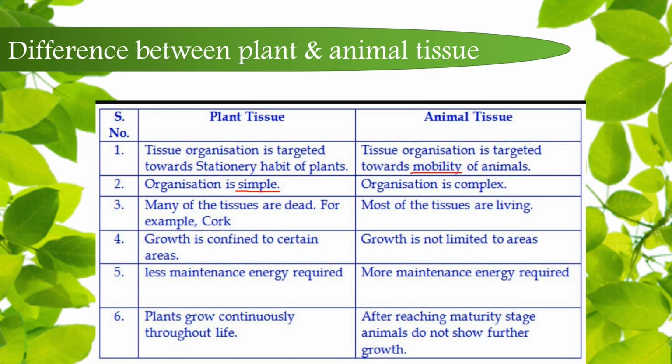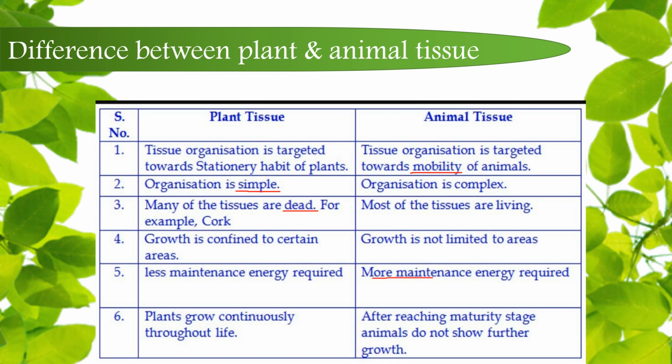A very important difference between the two is that most of the plant tissues are made up of dead cells which majorly provide strength and toughness to the plants, whereas animal tissues are hardly composed of dead cells. Hence, animals require more energy to maintain their tissue system.